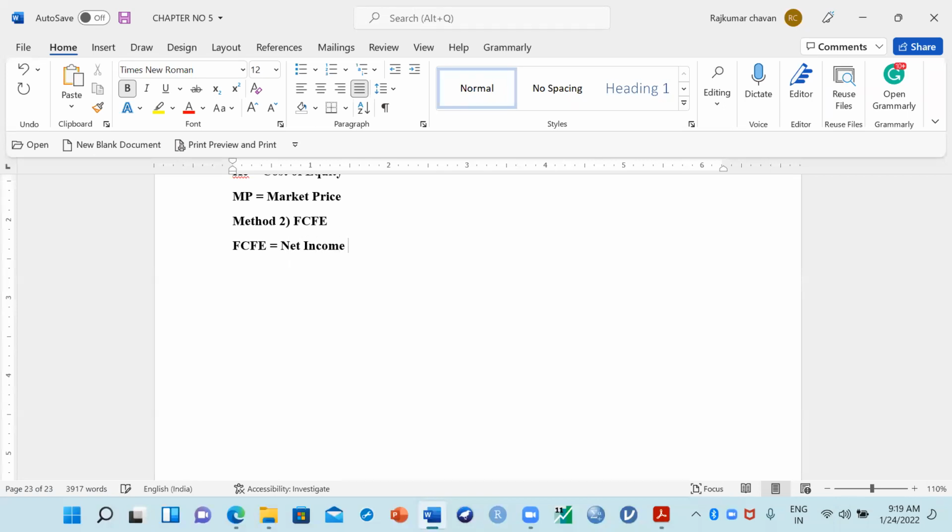Net income minus CE minus DEP. We'll discuss what CE and all are. Then bracket 1 minus debt ratio, or we can say debt financing ratio, bracket close, again minus, this also is the minus sign. You can write down with me only the formula in your note. Very important question. Minus changes in the working capital.